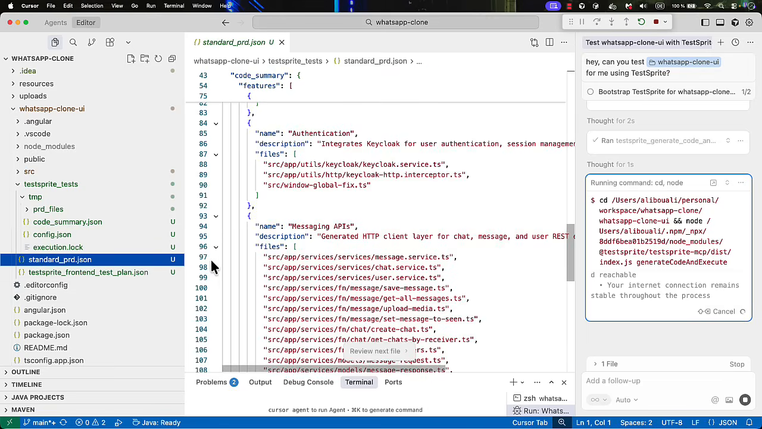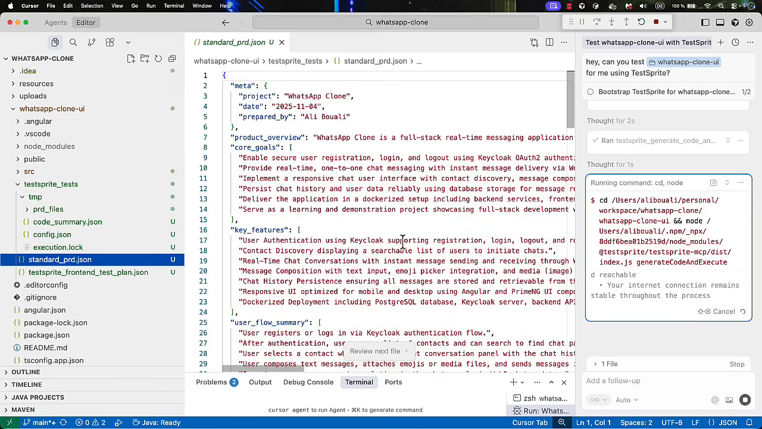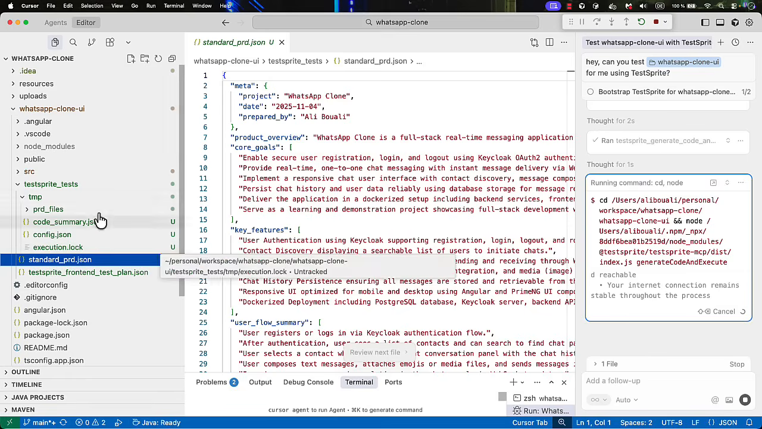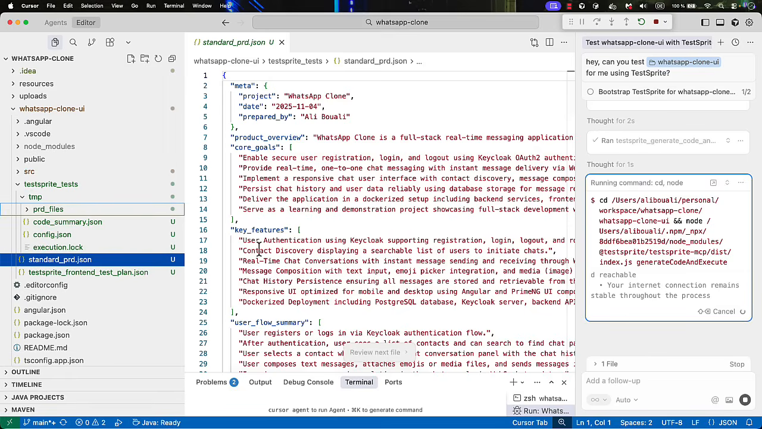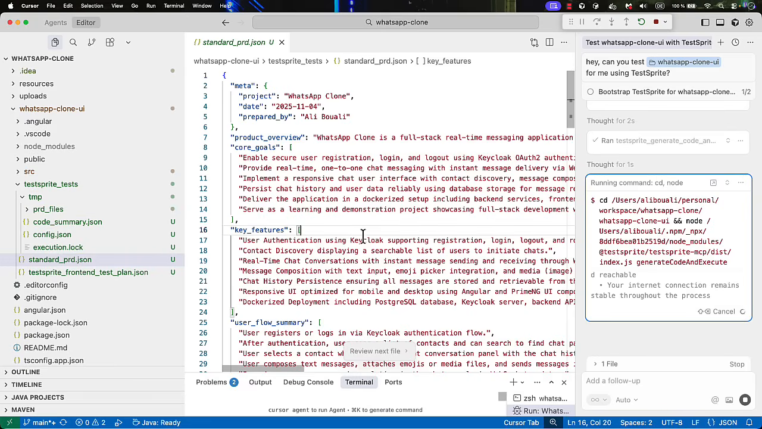Here we also have a standard PRD. If you want to call it that, it's an enhanced PRD based off the PRD file or files that we provided for TestSprite. So here we see, for example, the project is WhatsApp clone, the date is this date, and so on and so forth.